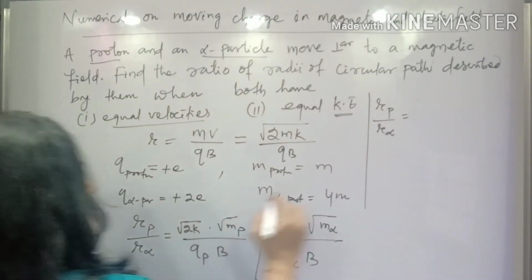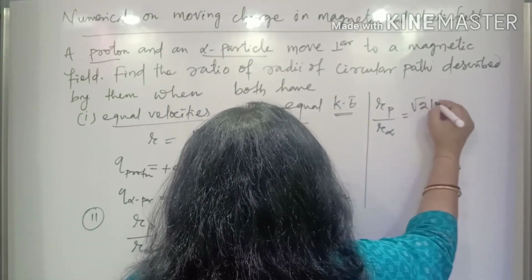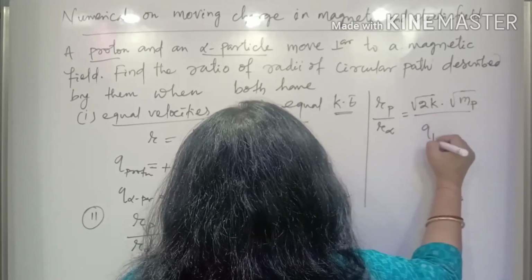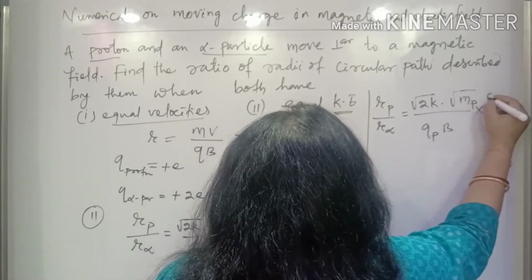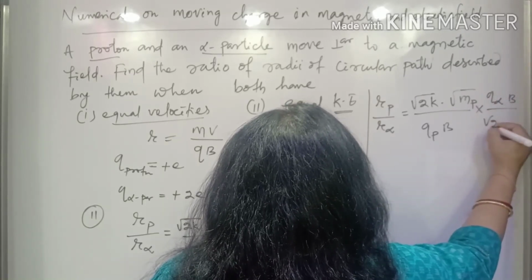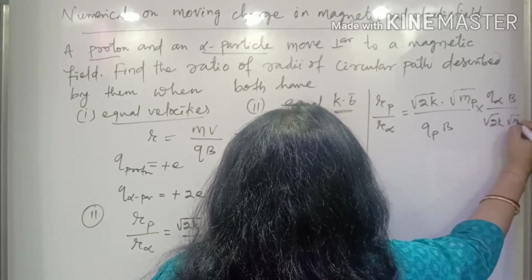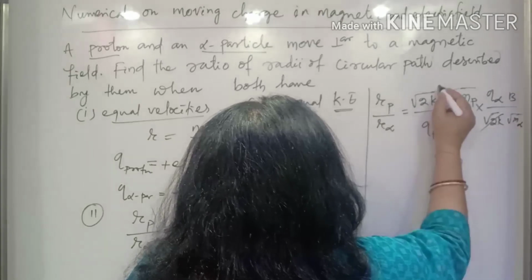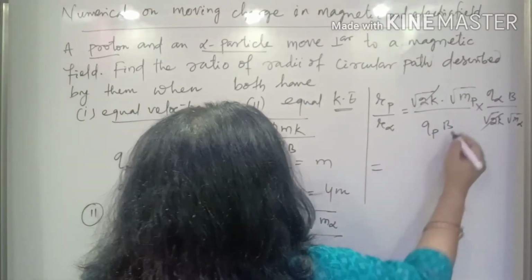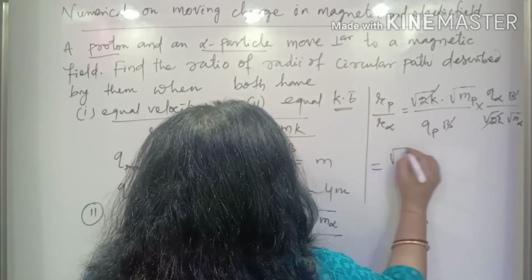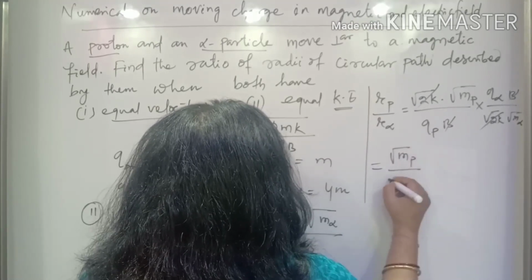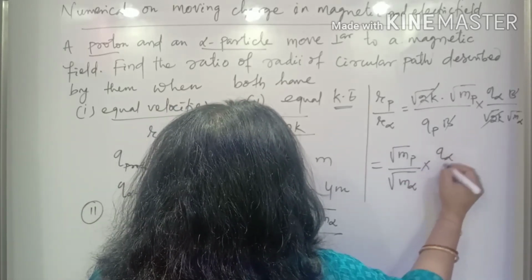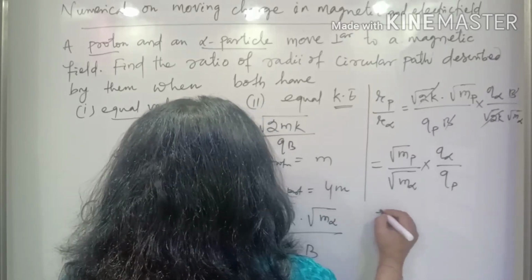Now let's solve this one. This will be equal to root 2K, root mp by qpB, into q alpha B by root 2K into root m alpha. So here root 2K cancelled out, and B cancelled out. What is left is the root of mp divided by m alpha, into q alpha by qp.